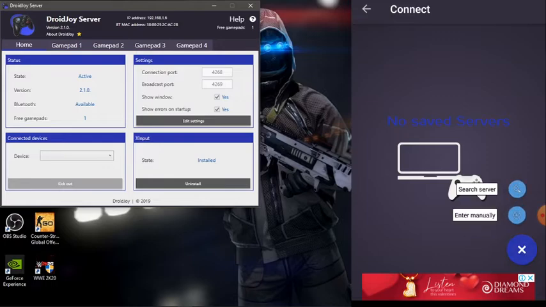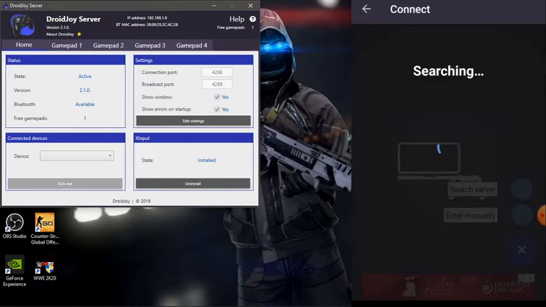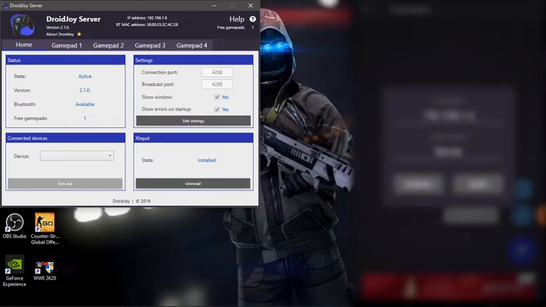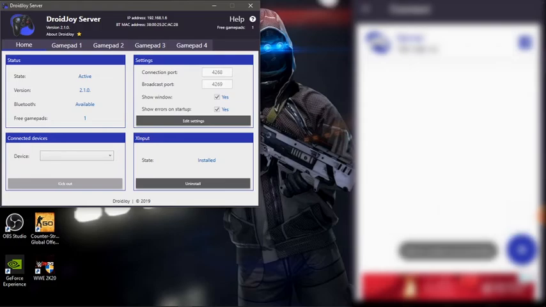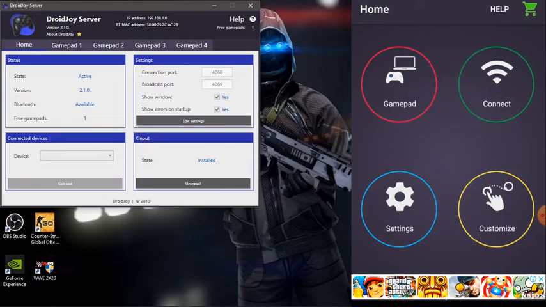Click on the plus mark. Click on Search Server. After the searching, click Save. Click on the server. Now both devices are connected to each other. Now you can enjoy any game with your mobile joystick.